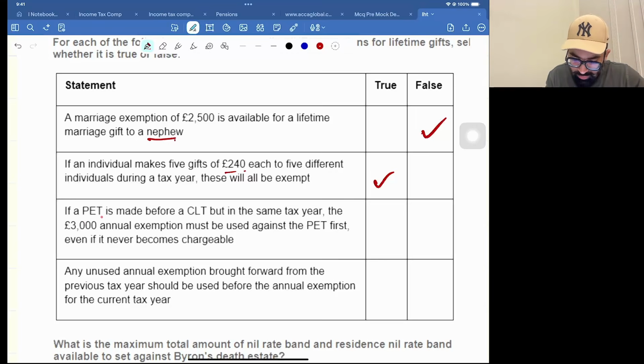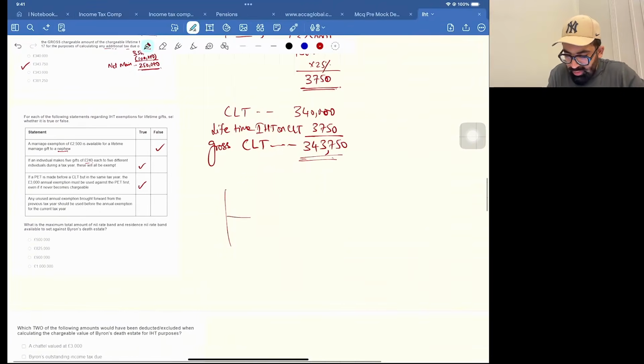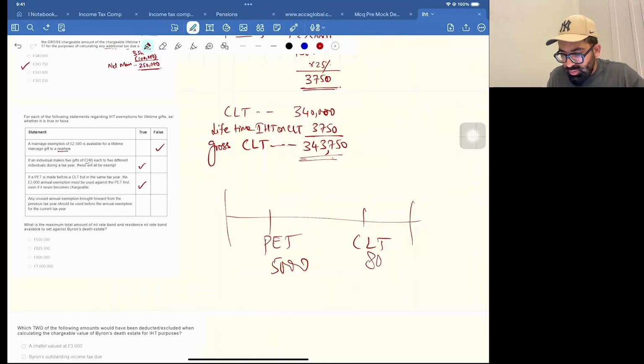Then, if a PET is made before a CLT but in the same tax year, the 3,000 annual exemption must be used against the PET first, even if it never becomes chargeable. True. Remember, left to right. For example, it's your fiscal year. First you did the PET and then you did the CLT. PET is 5,000, CLT is like 8,000.